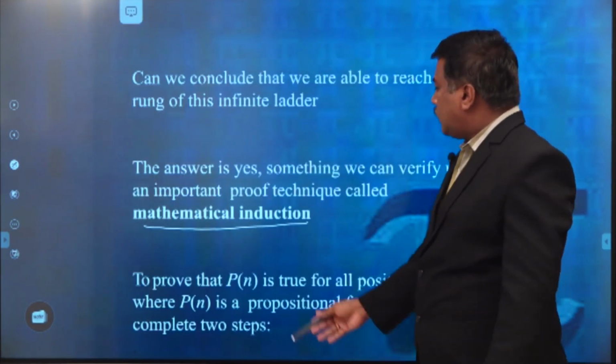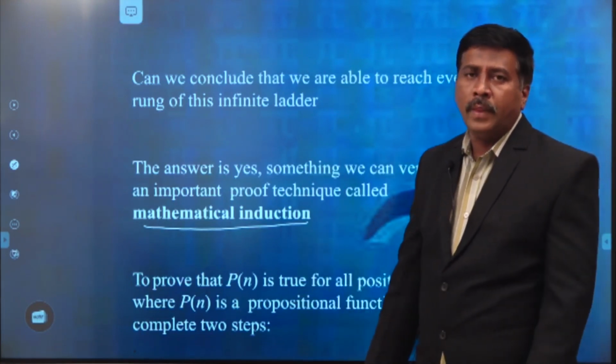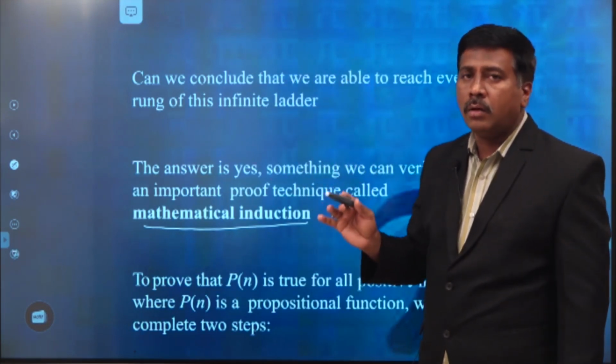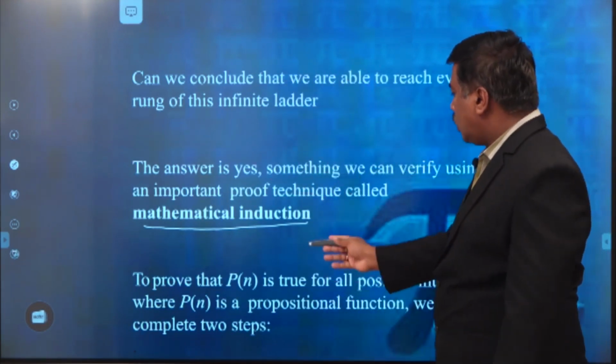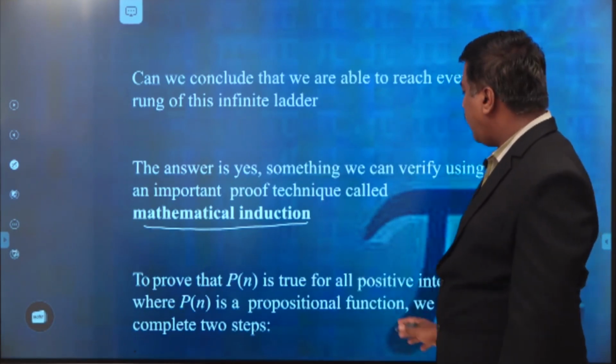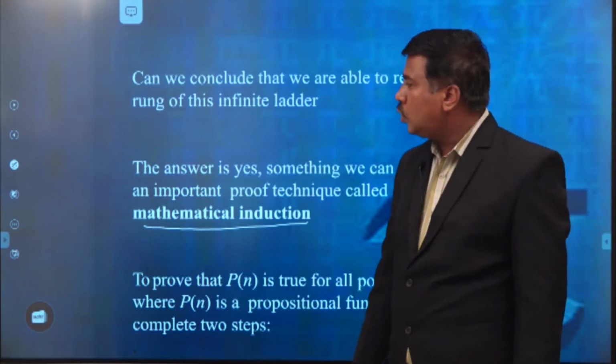Now, to prove that P of n is true: P of n is nothing but the person reaching the last rung of that ladder. So to prove that P of n is true for all positive integers n, where P of n is a propositional function, we complete it with 2 steps.